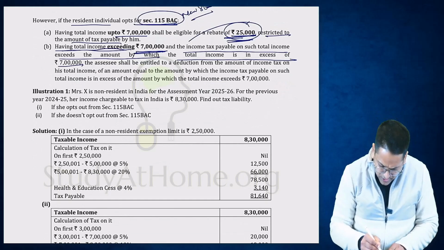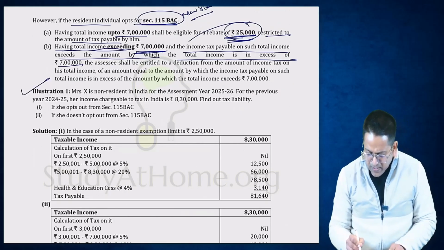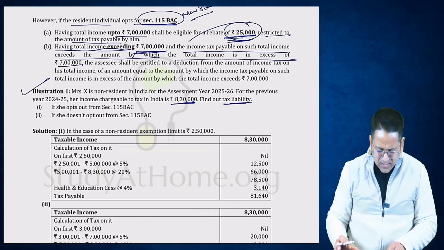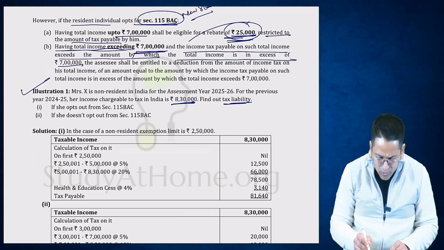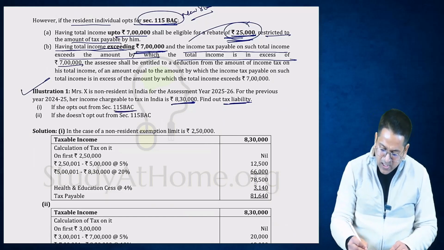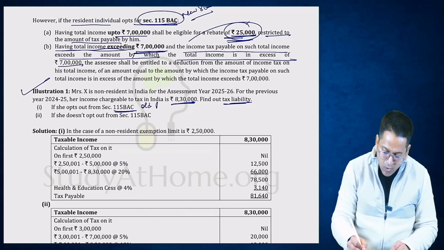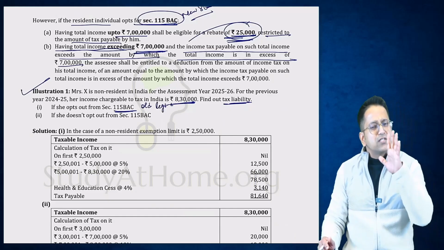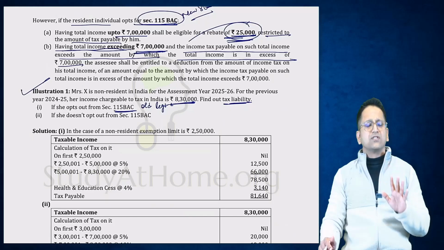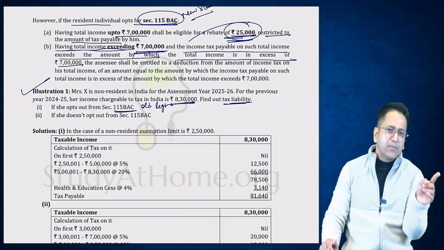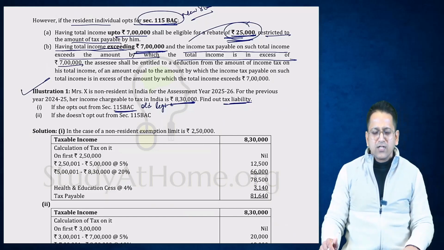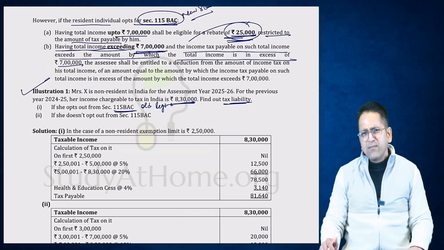Come. There is one illustration. If the income is 8,30,000 rupees, then calculate the tax liability, just so that you get to practice it and get an idea. If he opts out from 115BAC, opting out means that he has come out, he has gone into the old regime. Students, tell me, today, what is the default regime? The new regime is the default regime. Okay, right? By default, you are in the new regime. If you opt, then you will go into the old regime. Okay? So, do you know how many people are there in the old regime today?